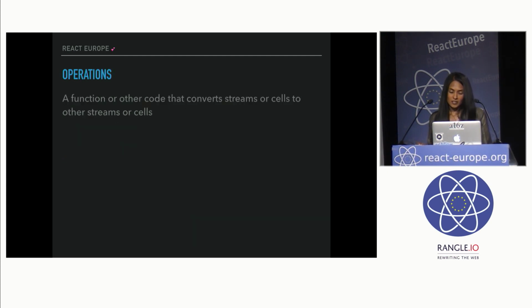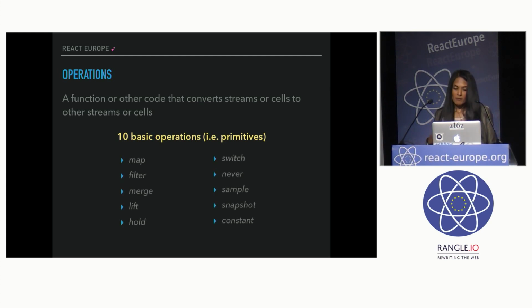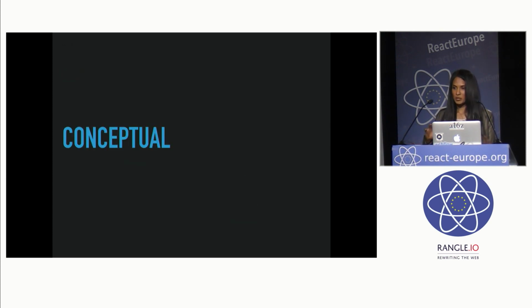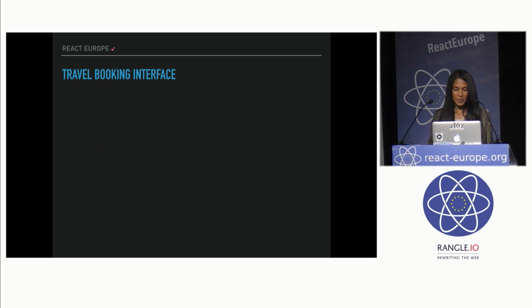And then you have operations. An operation is a function that converts streams or cells into other streams or cells. And there's 10 basic ones: map, filter, merge, and so forth. These are kind of like the higher order functions we saw before. So I'm going to give you a conceptual understanding of it through diagrams, and then I'll show you a few code examples, and I'll conclude.